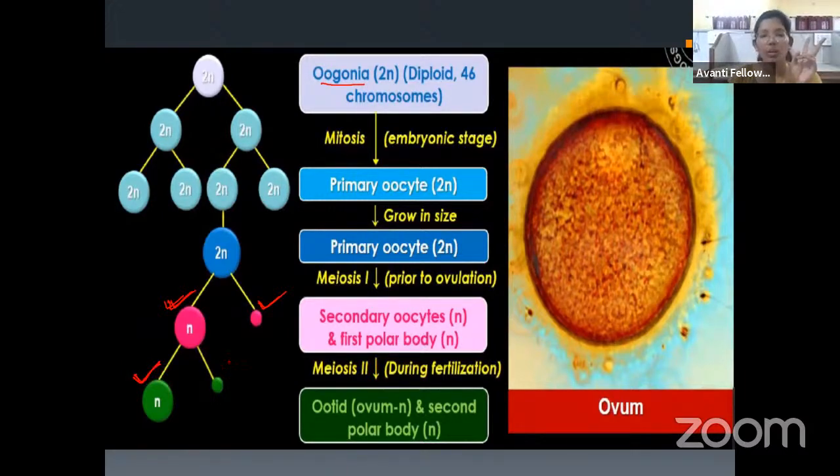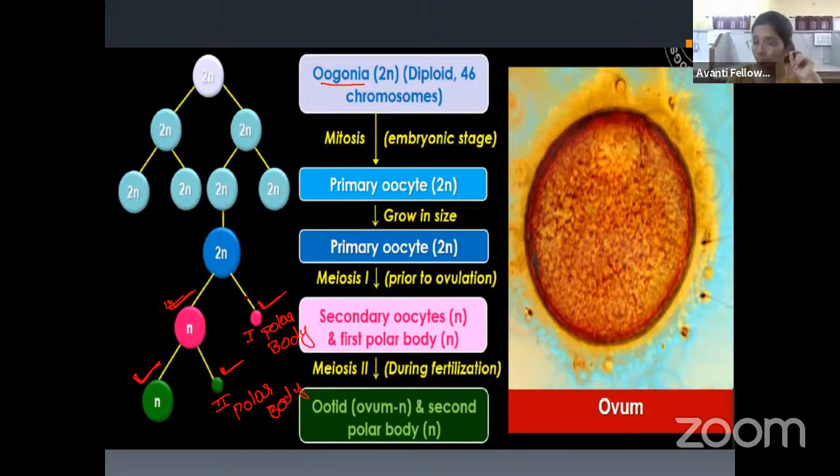Along with the egg, there will be a second polar body. This is the second polar body, and this is the first polar body. So is it clear? Second polar body and first polar body.